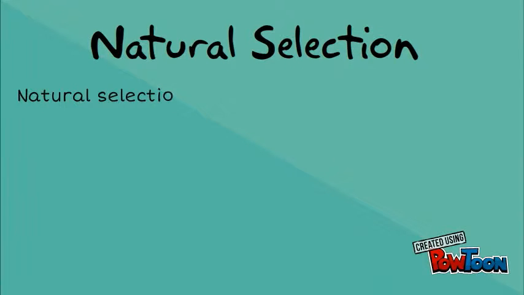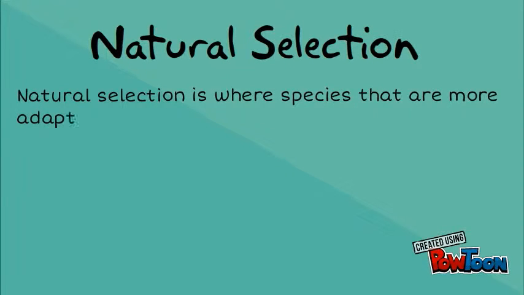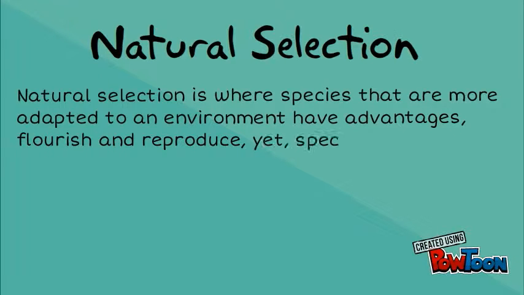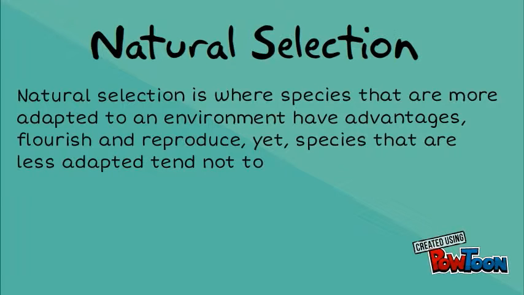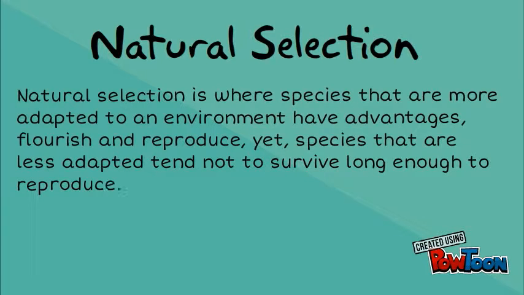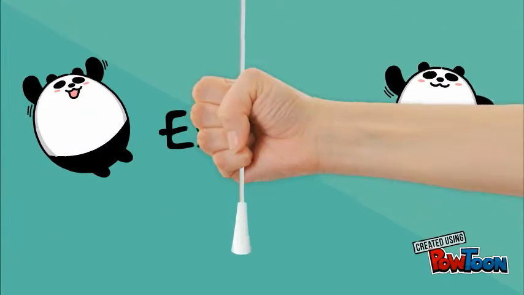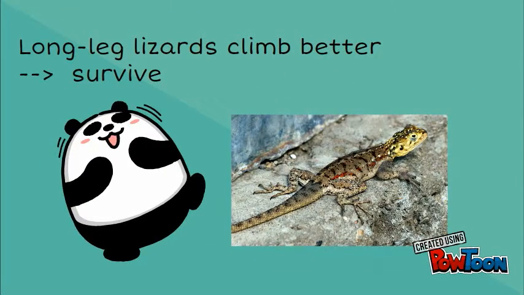Natural selection is where species that are more adapted to an environment have advantages, flourish, and reproduce, yet species that are less adapted tend not to survive long enough to reproduce. In an ecosystem, the lizards with long legs will survive because they could climb better to avoid flood and reach for food.